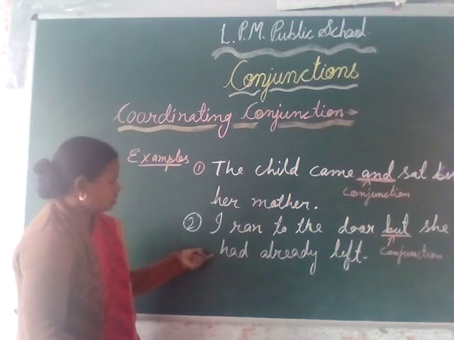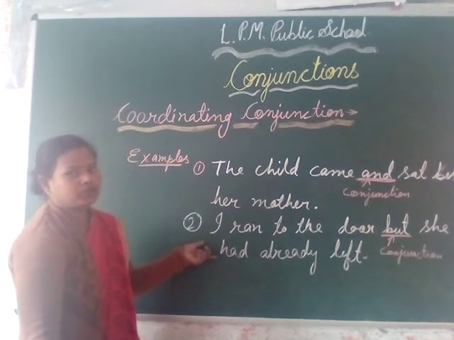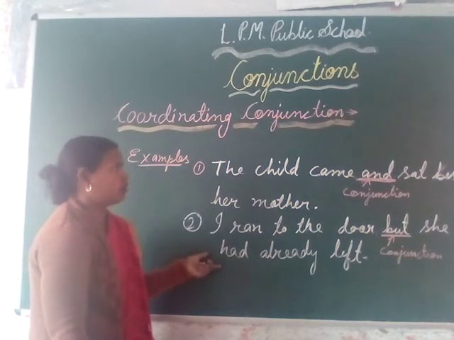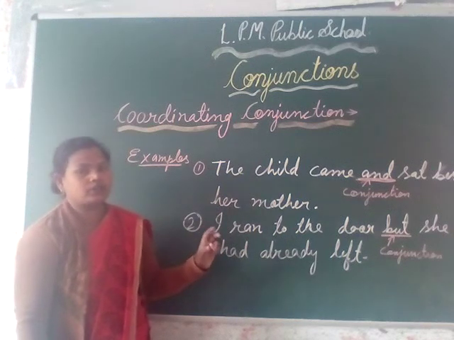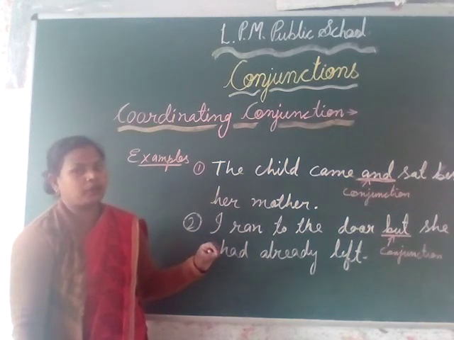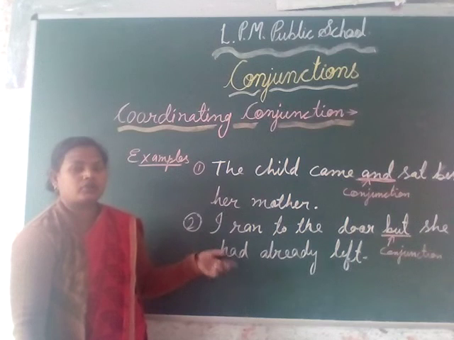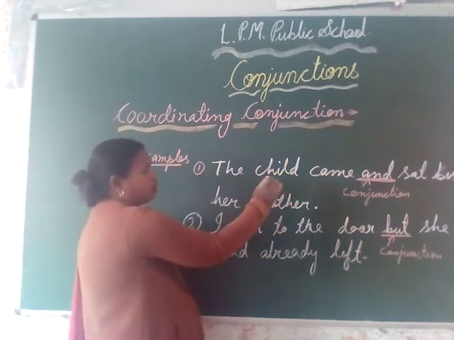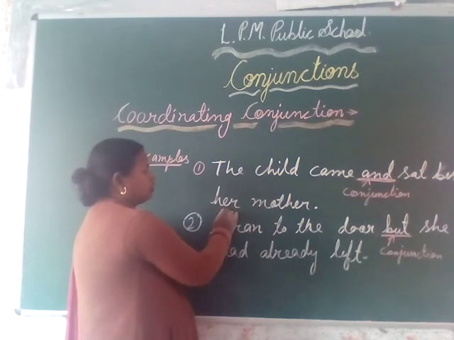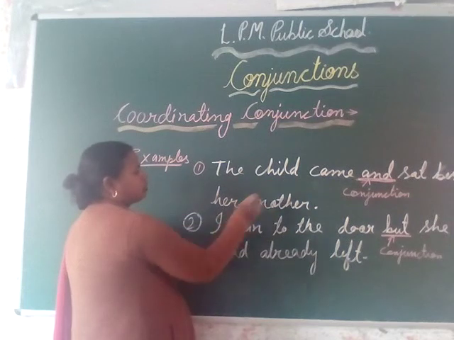These two statements are dependent on each other. As we have seen in the definition, coordinating conjunction joins two dependent statements or two statements of equal importance. Here the child came and sat beside her mother. This statement is dependent on the other.